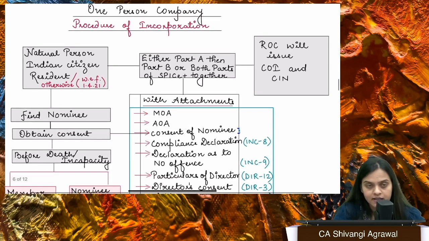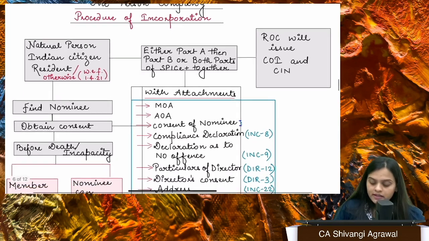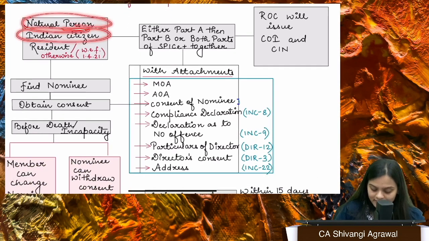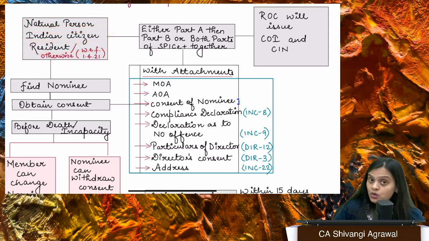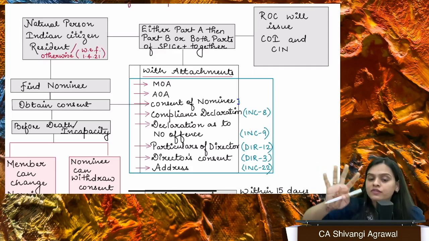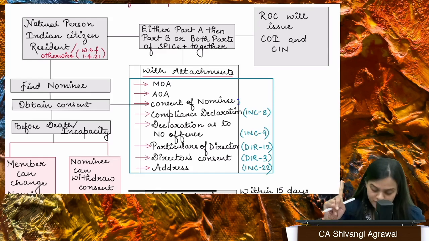Okay, fine. We have certain things about one person company, right? What is one person company? We all know that. So who can incorporate a one person company? Natural person, Indian citizen, whether resident or not. You don't need to be a resident of India to form a one person company or to become its nominee. Even if you're not a resident, you can still form one person company, you can still be the nominee of that one person company. Okay, first thing.